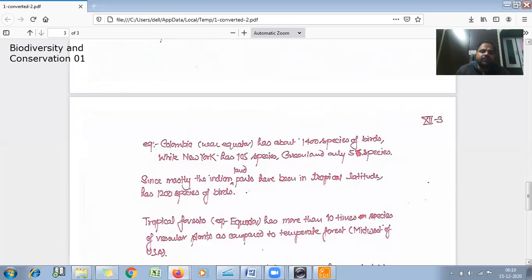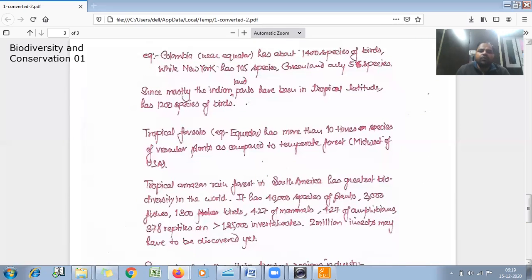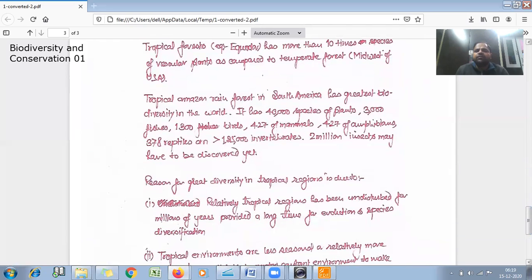Tropical forest in Ecuador has more than 10 times the species of vascular plants as compared to temperate forest in the midwest of USA, and the tropical Amazon rainforest in South America has the greatest biodiversity in the world.